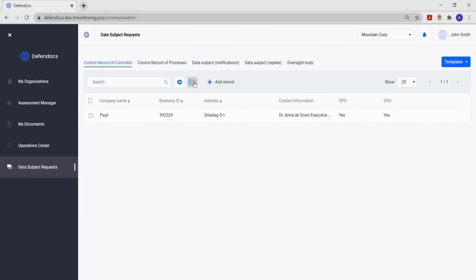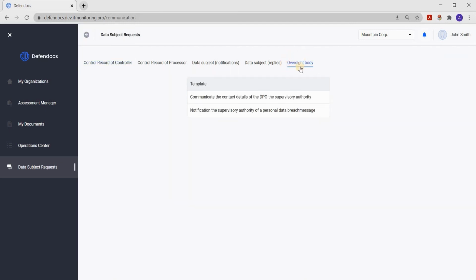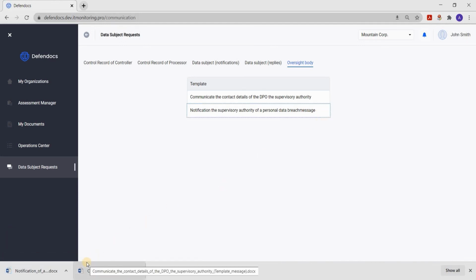Here is a questionnaire that you should fill out and send by letter to the supervisory authority. If an organization has identified violations of the protection of personal data, not only leakage, but also inaccessibility, violation of the rights of the subject, violation of the principles of processing personal data, it is necessary to notify the supervisory authority within 72 hours by filling out the form and sending this letter. The letter cannot be sent directly from Defendocs because each oversight body has its own receiving mode. The general order is to send via email.